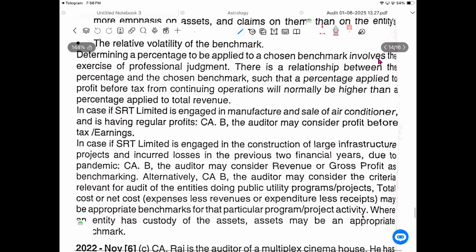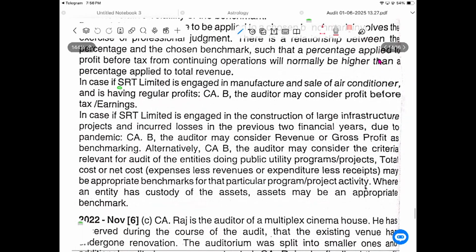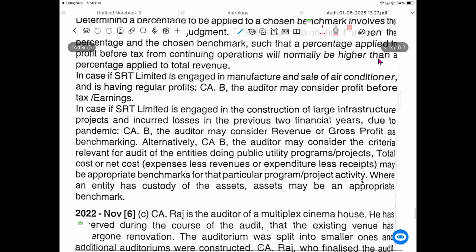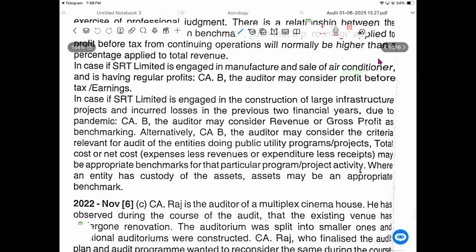There is a relationship between percentage and chosen benchmark, such as a percentage applied to profit before tax from continuing operations is normally higher than the percentage applied to total revenue. After tax it is very less, but if you are going to do it on total turnover, the percentage is totally different. In the case of SRT Limited, engaged in manufacture and sale of air conditioners and having regular profit, Mr. C, the auditor may consider profit before tax earnings.